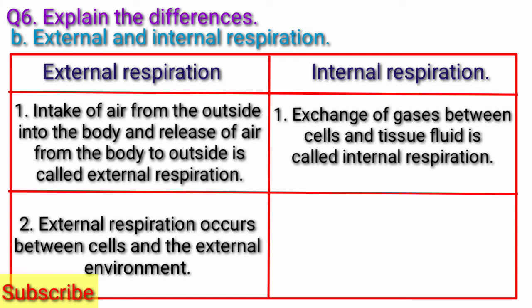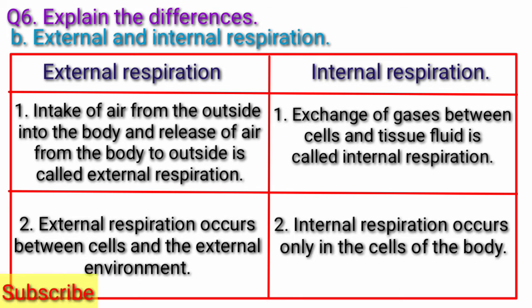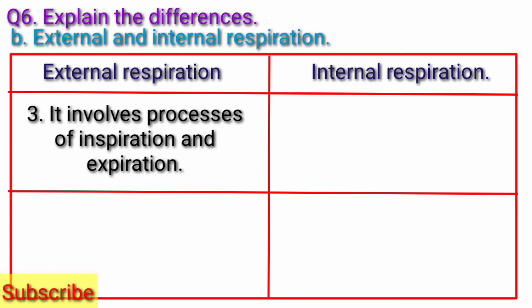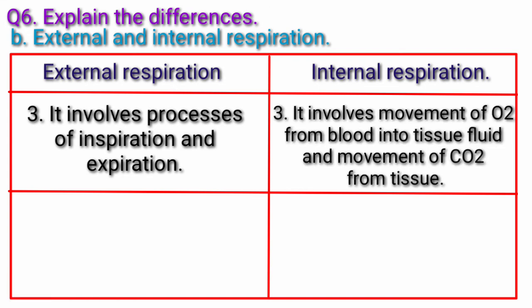Second, external respiration occurs between cells and the external environment. Internal respiration occurs only in the cells of the body. Third, external respiration involves processes of inspiration and expiration. Internal respiration involves movements of O2 from blood into tissue fluid and movement of CO2 from tissue.